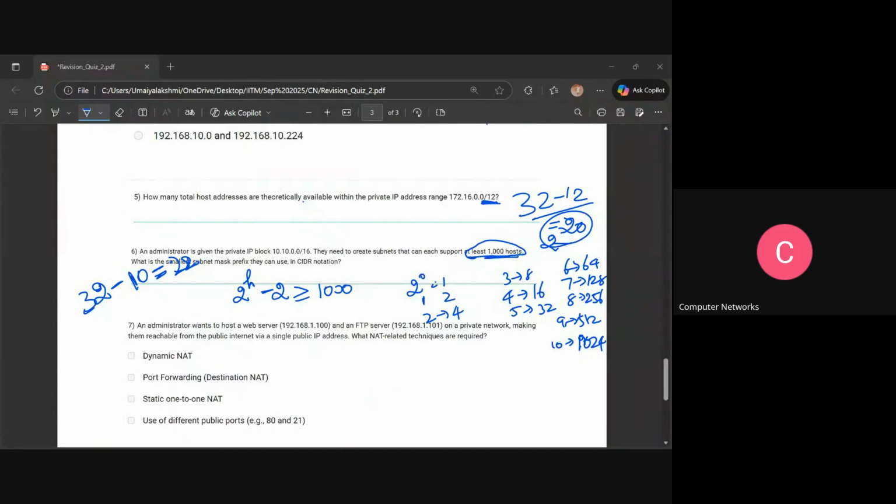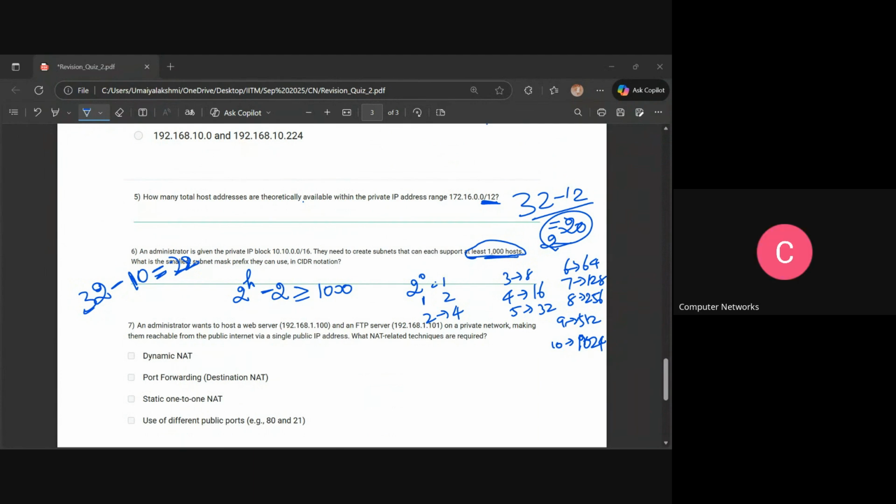We can give 22 as the answer because we need to make sure we accommodate 1000 hosts per subnet. But if we have a subnet prefix of 17 bits, then the remaining 15 suffix bits are available to be used, right? So 15 bits can, of course, give more than 1000 hosts. I hope I'm able to convey my question clearly.